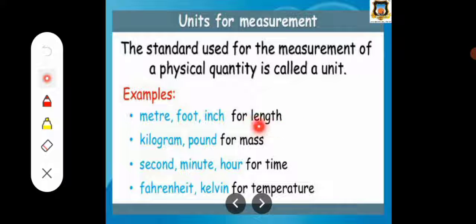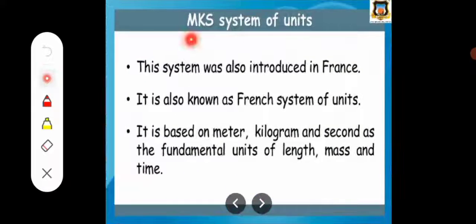For example, if we measure length, we can measure it in meter, foot, inch, etc. When we measure mass, we can measure it in kilogram, gram, pound, etc. Similarly, time can be measured in second, minute, hour, and temperature in Fahrenheit, Kelvin, degree Celsius, right? These are all called the units for those measurements. So let's discuss these units one by one.